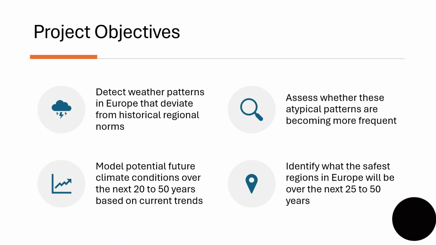The objectives of this project are firstly to detect weather patterns in Europe that deviate from historical regional norms. The second is to model potential future climate conditions over the next 20 to 50 years based on current trends. Thirdly is to assess whether these atypical patterns are becoming more frequent. And lastly is to identify what the safest regions in Europe will be over the next 25 to 50 years.